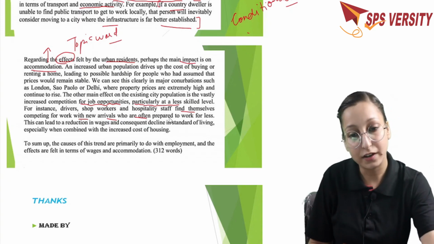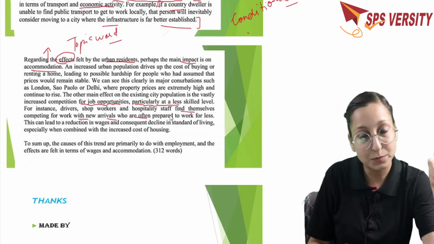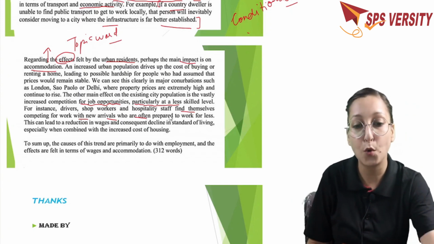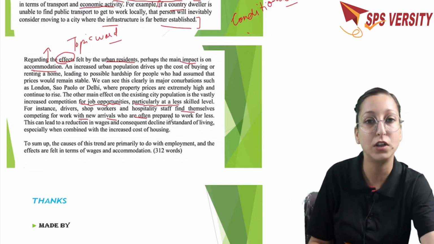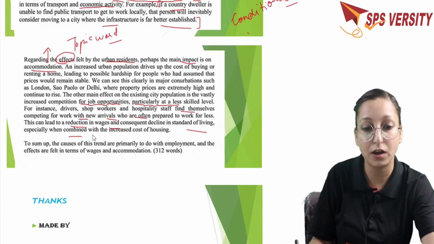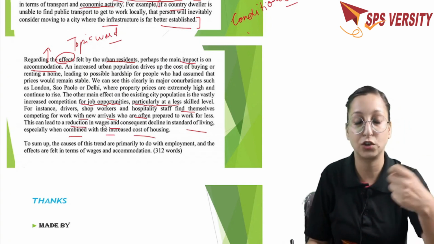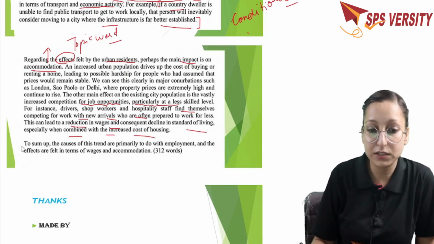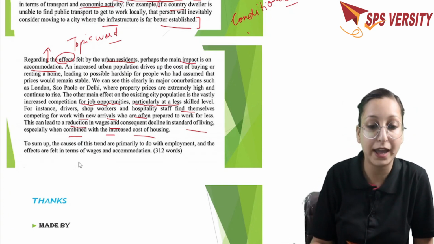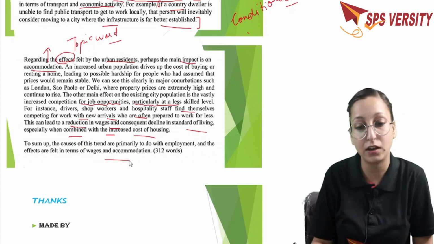Okay, so this is again the effect, but obviously the employer is going to hire those who are expecting lower wages compared to the others. This can lead to a reduction in wages and consequent decline in standard of living, especially when combined with the increased cost of housing. Now, this is your conclusion. To sum up, the causes of this trend are primarily to do with employment, and the effects are felt in terms of wages and accommodation.